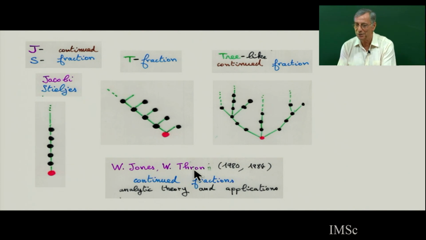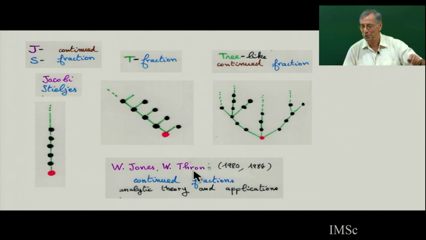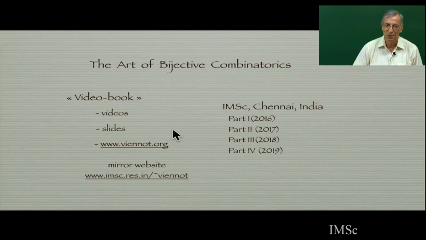So we can go back to the continued fractions, which have been forgotten in the orthogonal polynomial theory, but combinatorially there is a lot of beautiful combinatorics.